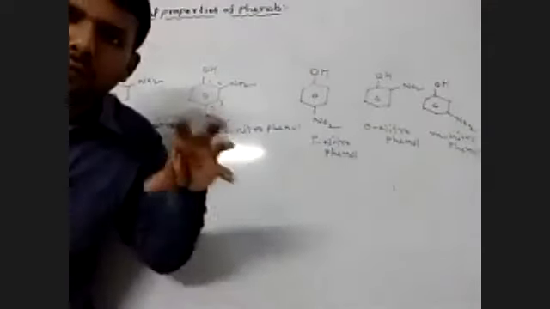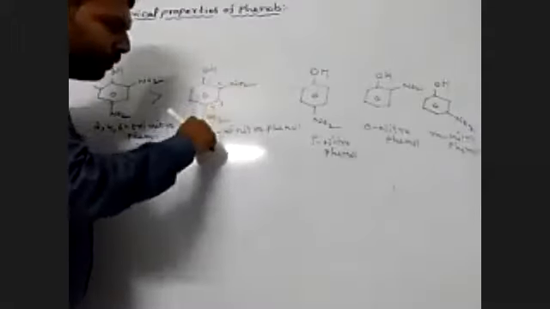Which is more acidic? The phenol containing more withdrawing groups is more acidic. This phenol containing 3 withdrawing groups is the most acidic. This one contains 2 withdrawing groups; compared to this one, this is more acidic.